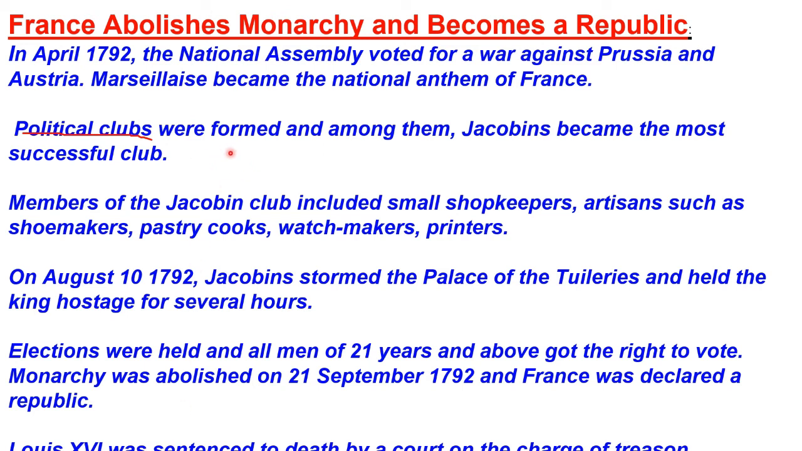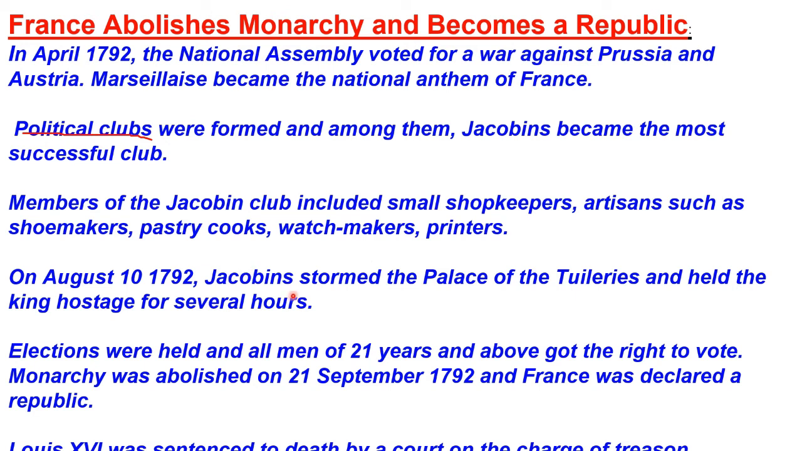Political clubs became an important rallying point for people who wished to discuss government policies and plan their own form of action. The most successful of these clubs was that of Jacobins, which got its name from the former convent of Saint Jacob in Paris under the leadership of Maximilien Robespierre. Members of Jacobin Club included small shopkeepers, artisans such as shoemakers, pastry cooks, watchmakers, and printers.